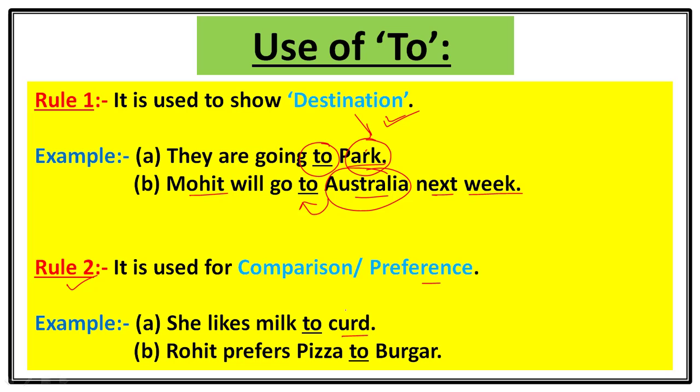Here there are two things. First one is milk and second one is curd. But she likes milk means she is giving preference to milk. So we will use to here.